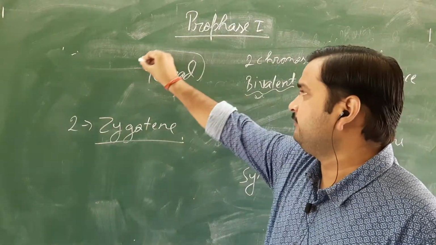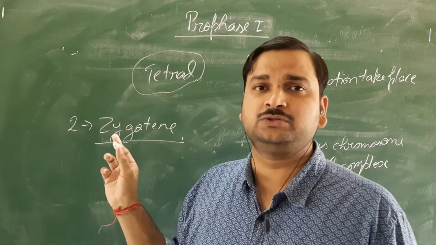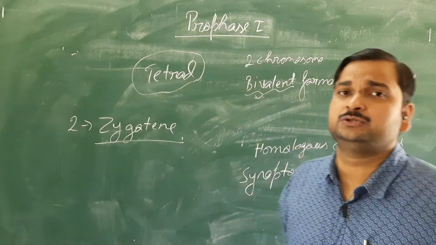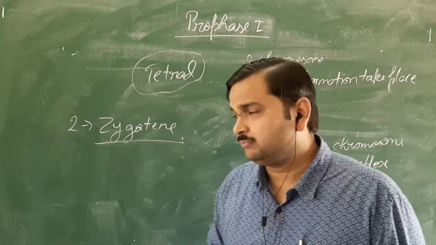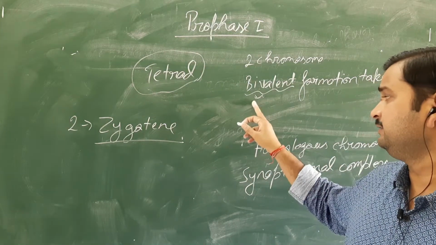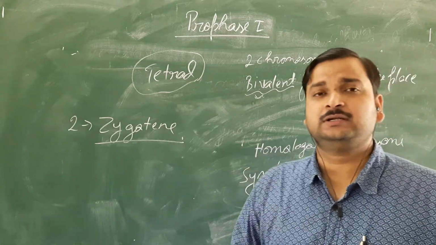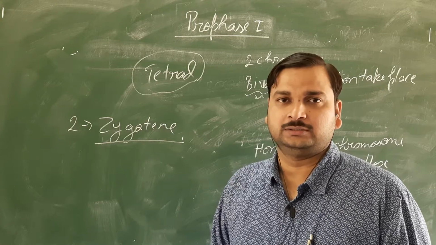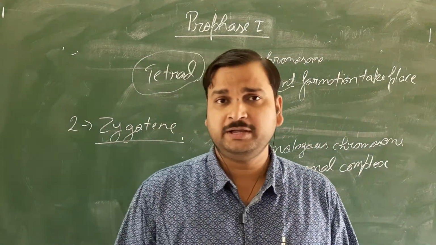So this tetrad word is used in reference to the chromatids, whereas this bivalent term is used in terms of the chromosomes. This is the difference. Otherwise, I told you, the meaning is the same. Both are observed in the synaptonemal complex. Okay, we can say in the zygotene stage, the chromosomes have paired with each other.